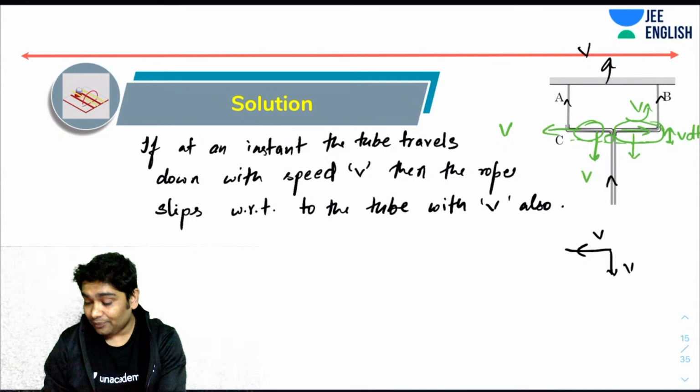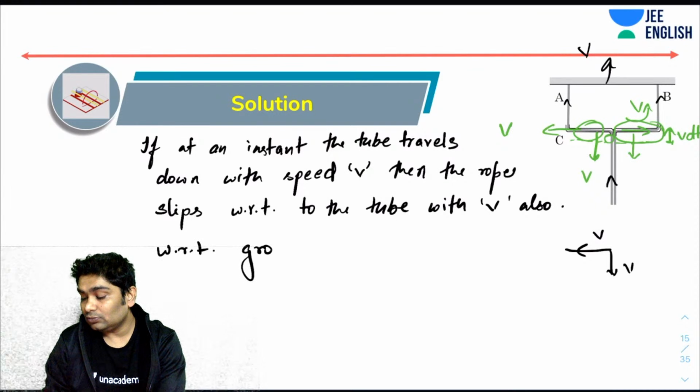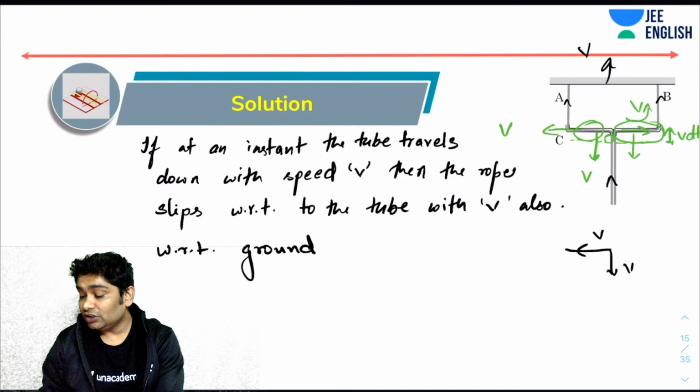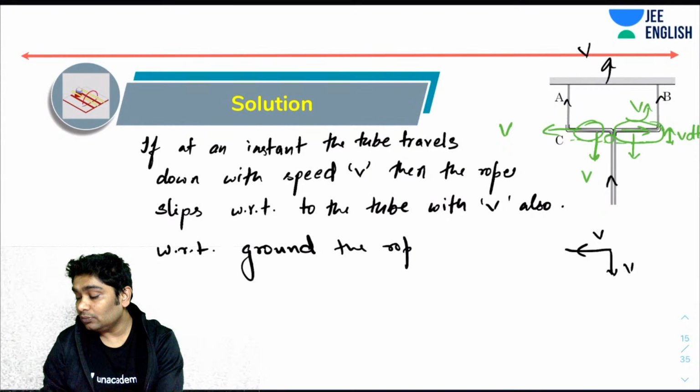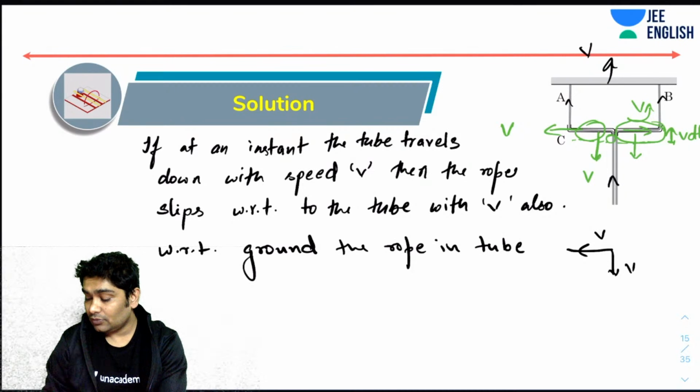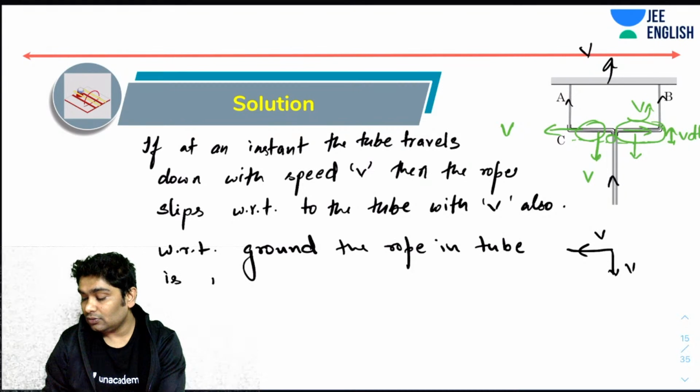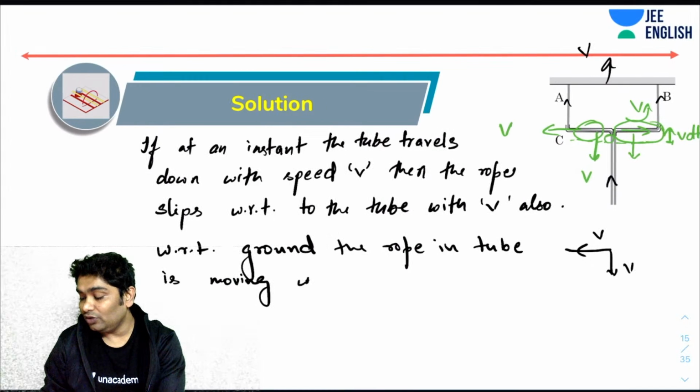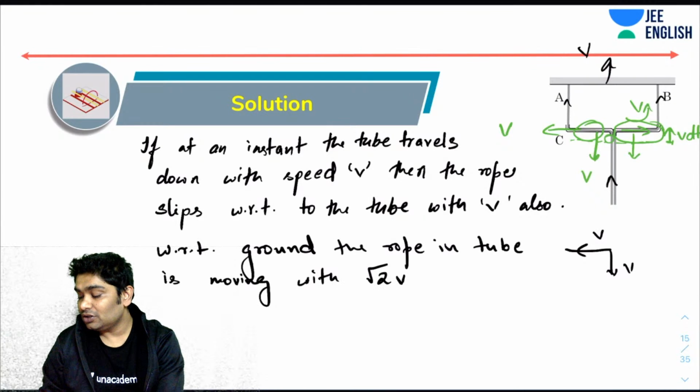So can I say with respect to ground, this rope, the rope in the tube, has two velocities, right? Is moving with two velocities, or can I say v root 2 speed?